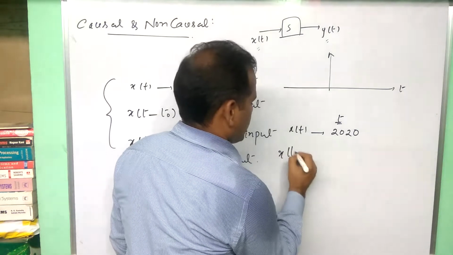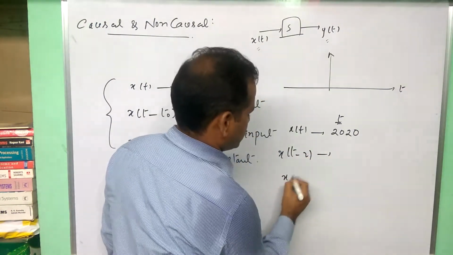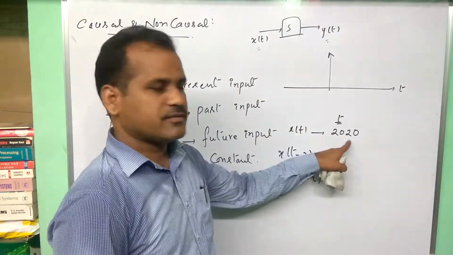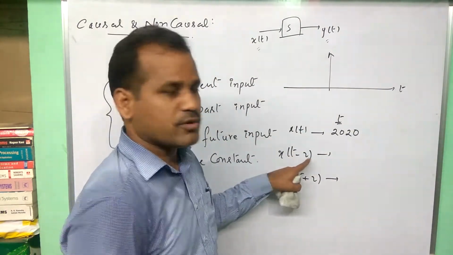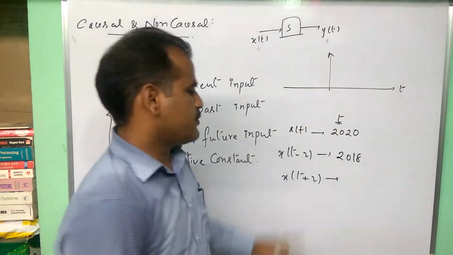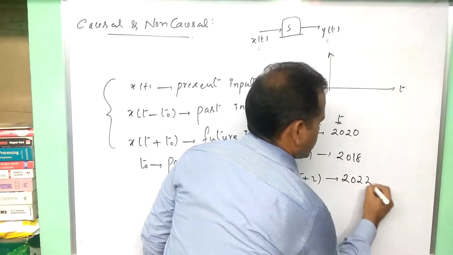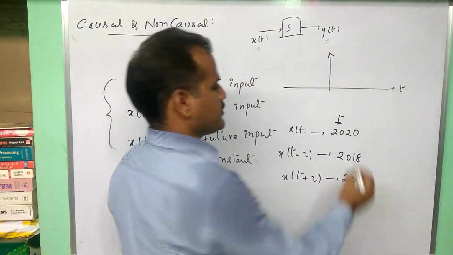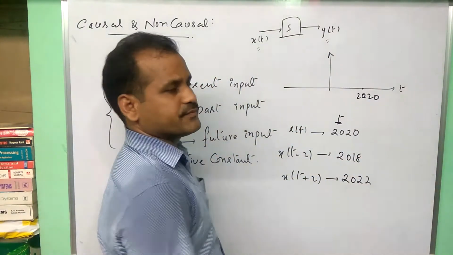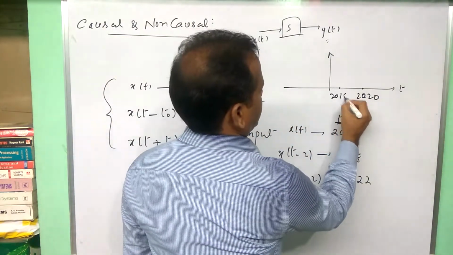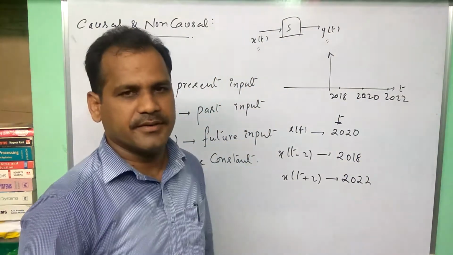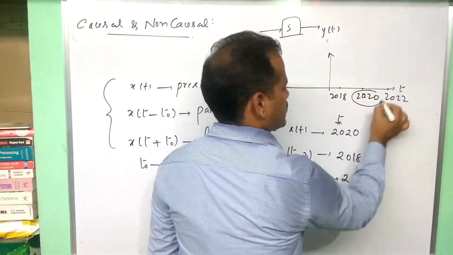Then x of t minus 2 indicates what? X of t plus 2 indicates what? T value 2020 means 2020 minus 2, 2018. T plus 2 means 2022. So with respect to time 2020, present, what about 2018 and 2022? Simply we can analyze here. Here this 2020 is present.